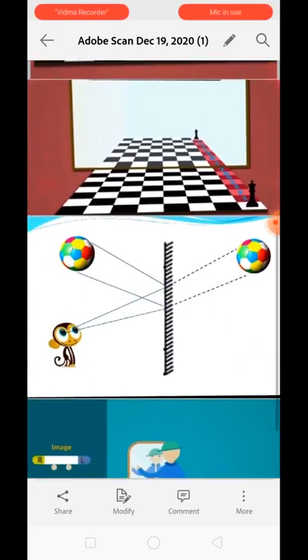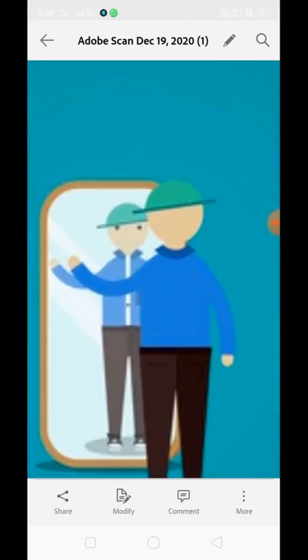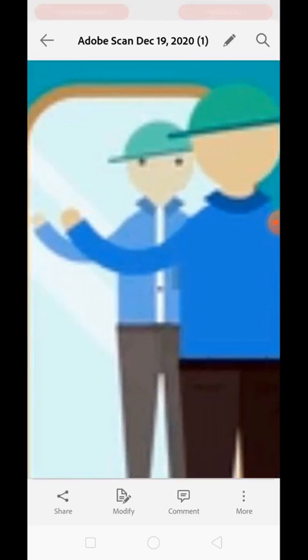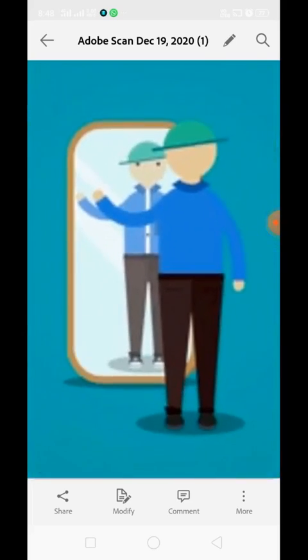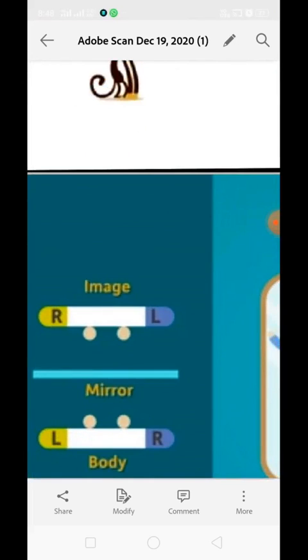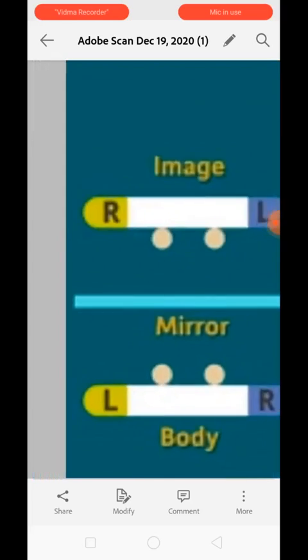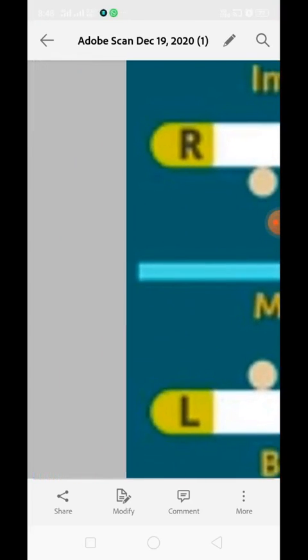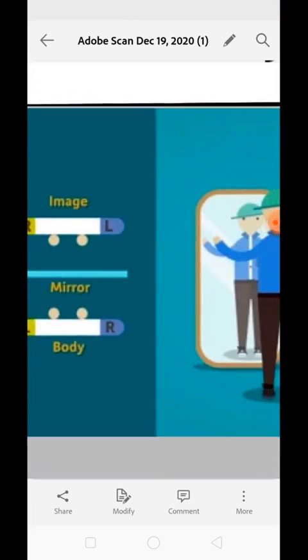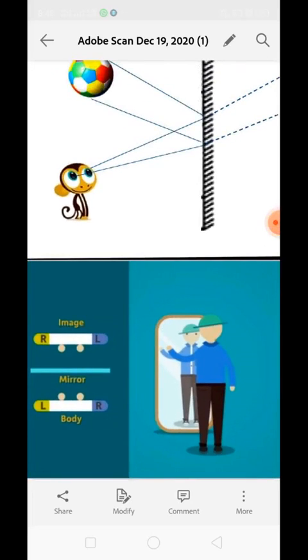Now about lateral inversion. Just see over here, the person is raising their right hand, but what about the image? Is the image raising the right hand? No, it is raising the left hand. So with the help of this figure, we can say that whenever we see an image in a mirror, the left side of the body will behave as the right side in the image, and the right side of the body will behave as the left side of the image. It means the image is laterally inverted, left side turns into right side. Okay, the image cannot be obtained on the screen.